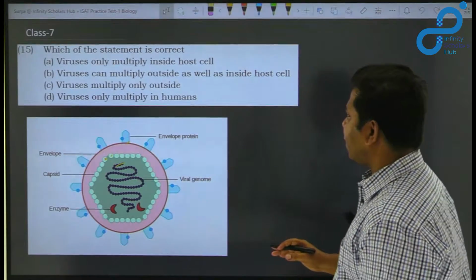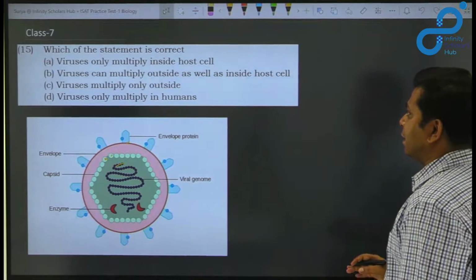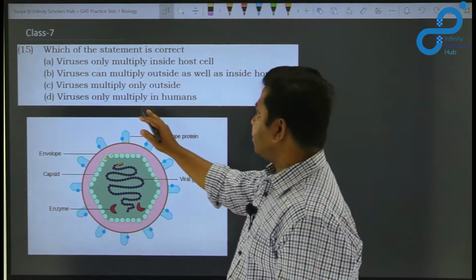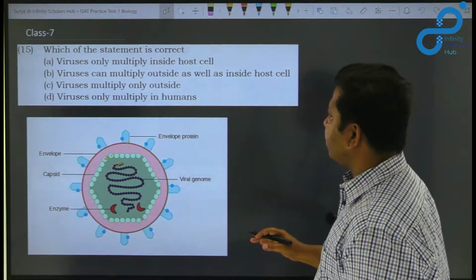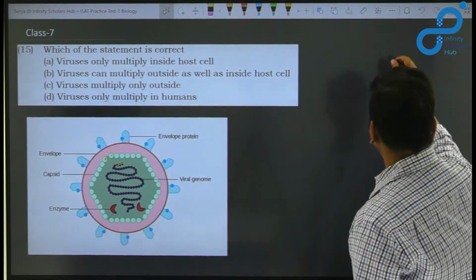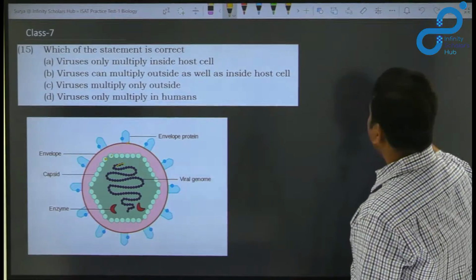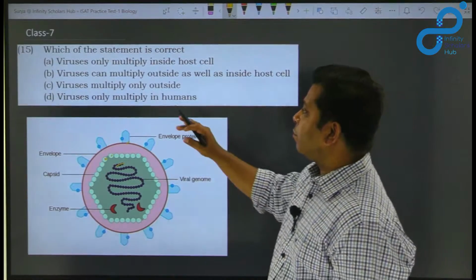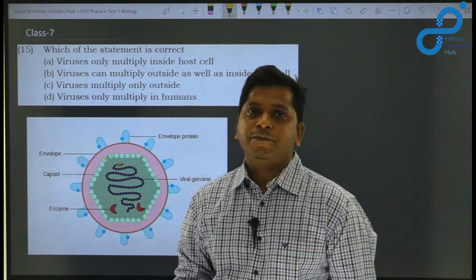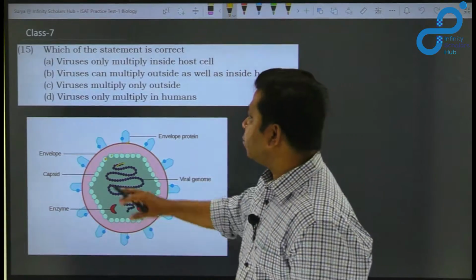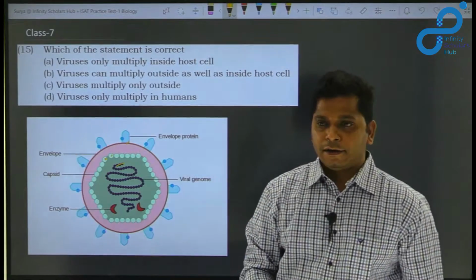Viruses can multiply outside as well as inside host cell. Viruses multiply only outside. Viruses only multiply in humans. So before actually choosing the right choice, we should know about the viruses, so that we can choose the correct option.